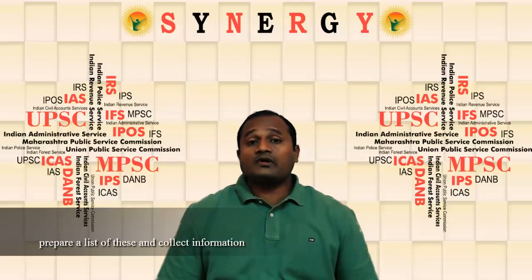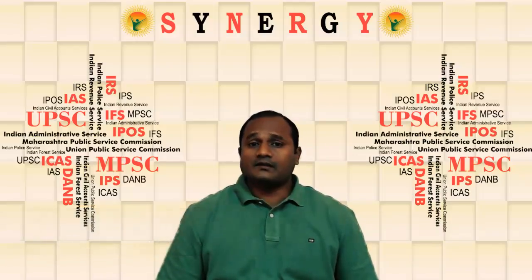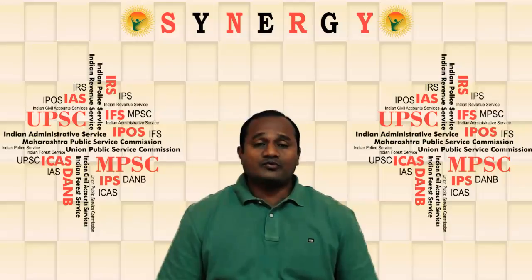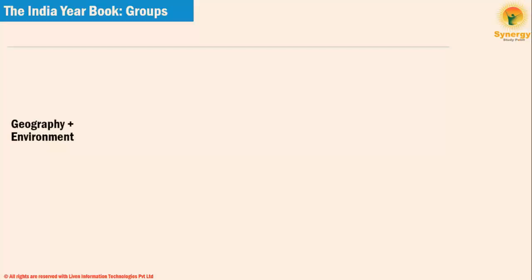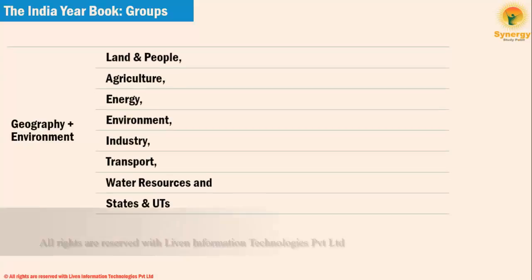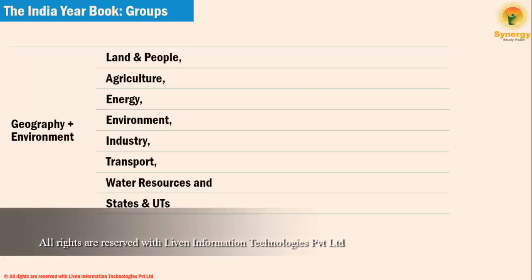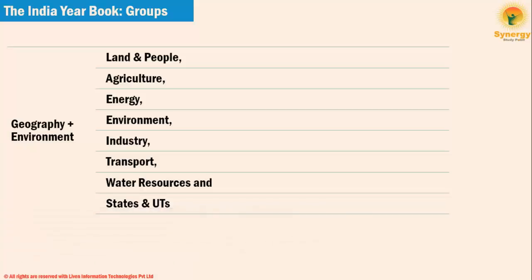Finally, don't read yearbook linearly, that is, first to last chapter. Instead, divide chapters in following groups or blocks. First group is geography plus environment. You can put chapters such as land and people, agriculture, energy, environment, industry, transport, water resources, and states and union territories under it.